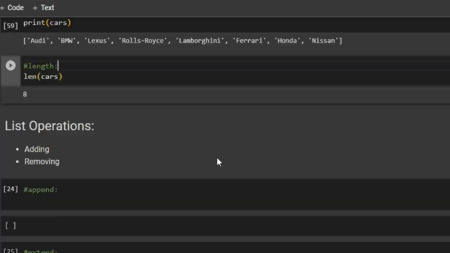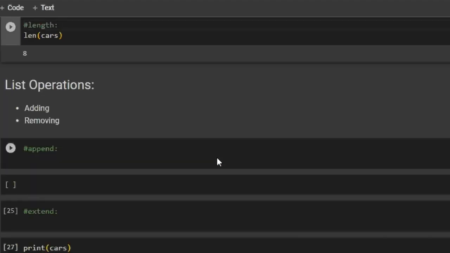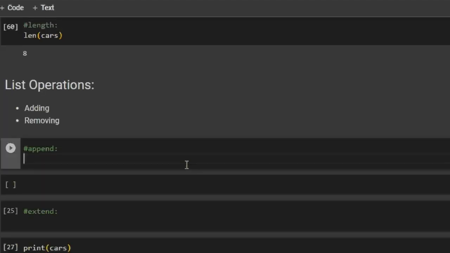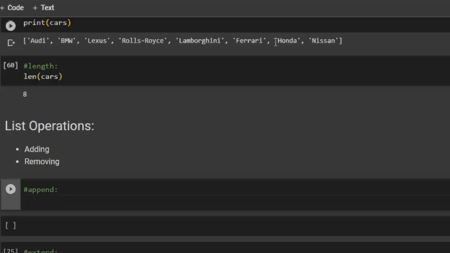Now we will perform some list operations like adding or removing items from the list. The first function we have in list is append. Now I have replaced Ford with Honda. Let's say I want to add Ford again. So I will write cars.append, and here I will be giving Ford.